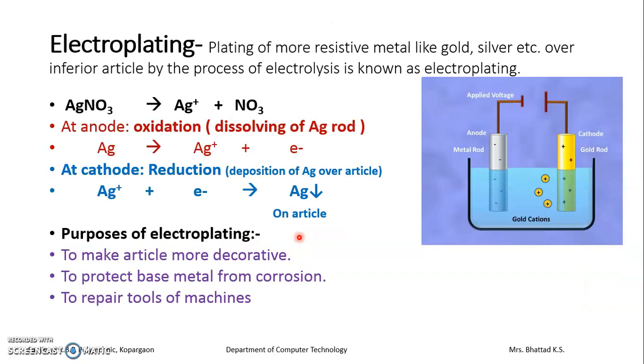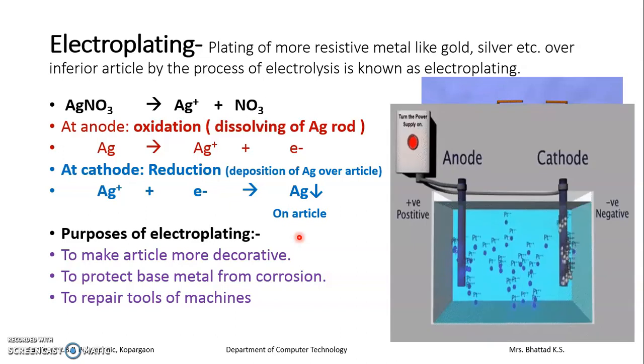Now we are moving to electroplating, the process of plating a superior metal over an inferior article, again by electrolysis. The article to be plated is connected to the cathode and the metal used for coating is used as the anode. The anode tends to dissolve and the coating on the cathode takes place.